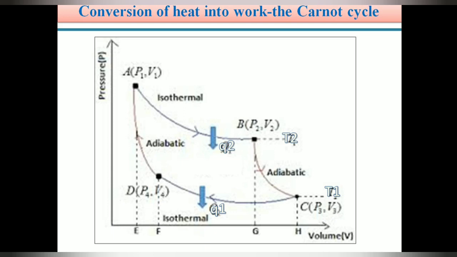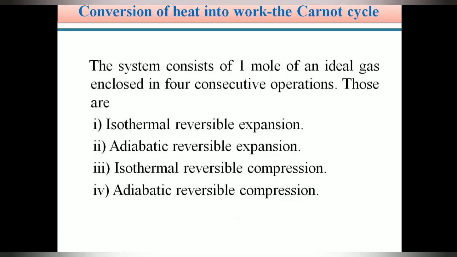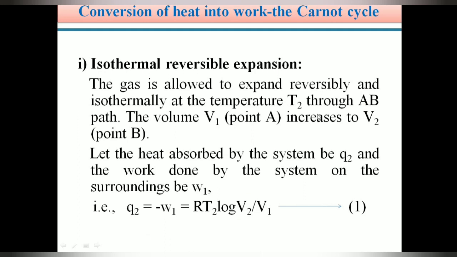This Carnot cycle operates on 1 mole of ideal gas, that's why in the equation we are giving 1 in place of n. According to expansion of ideal gas, W equals nRT log V2 by V1. Here we are using 1 mole of ideal gas, that's why the work done W equals RT log V2 by V1.